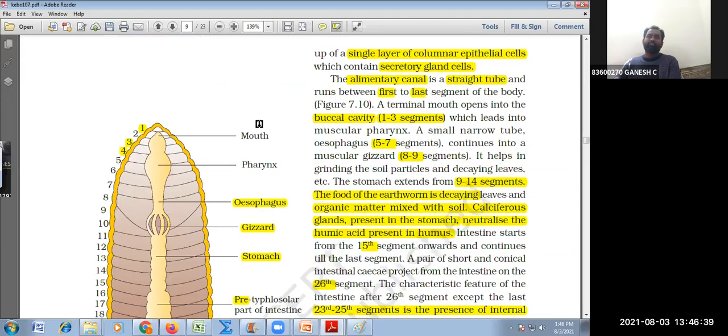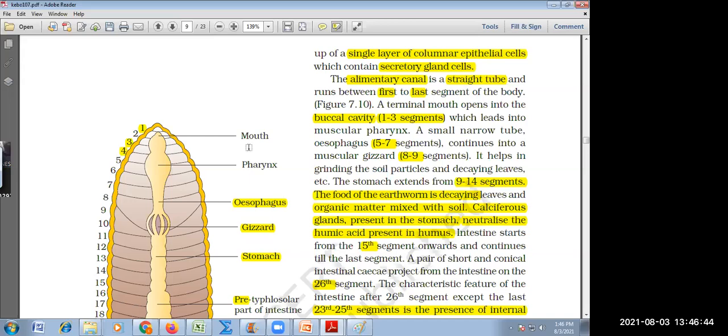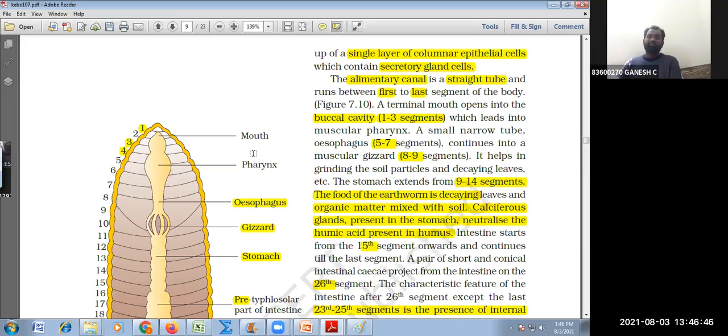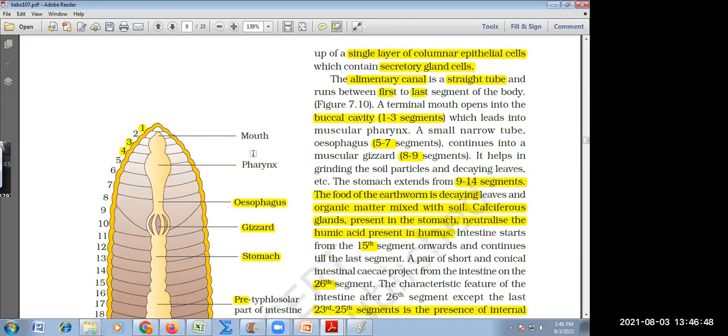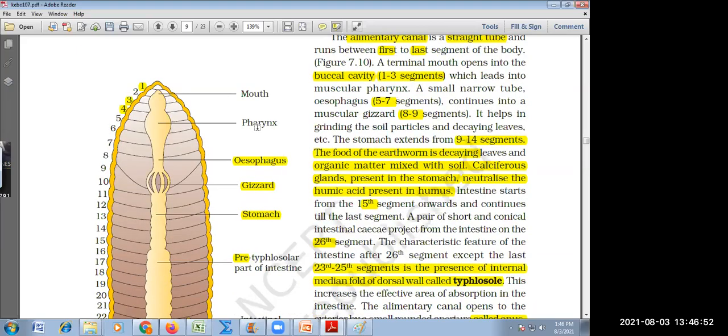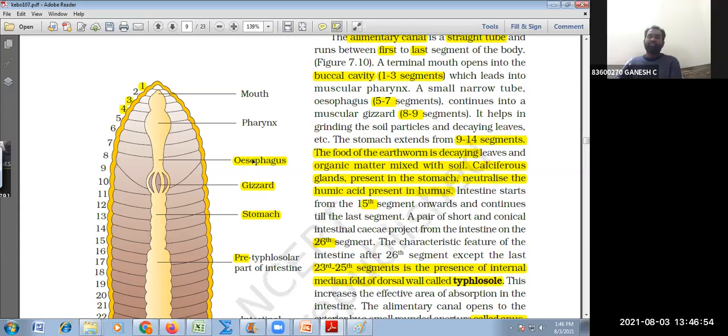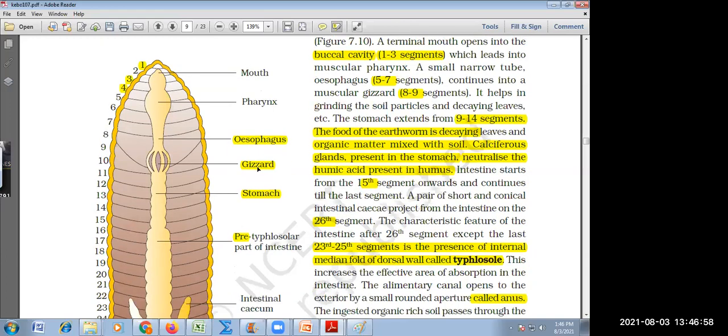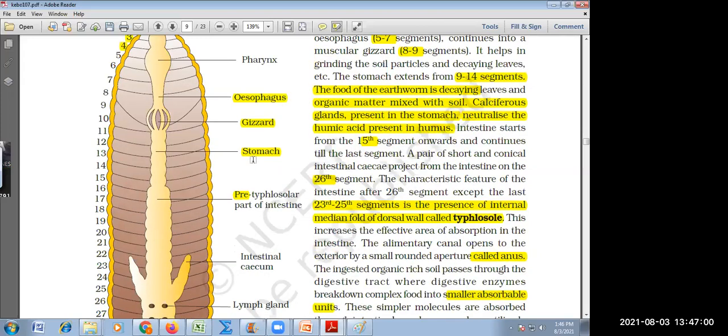Mouth is present in the first segment. Buccal cavity is present in 1 to 3. Pharynx is present in the fourth segment. Esophagus, 5, 6, 7. Gizzard, 8, 9. Stomach of earthworm, 9 to 14.